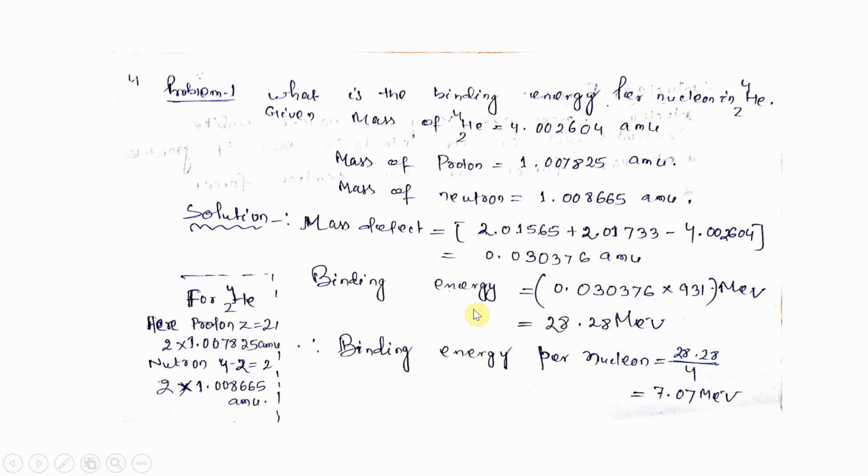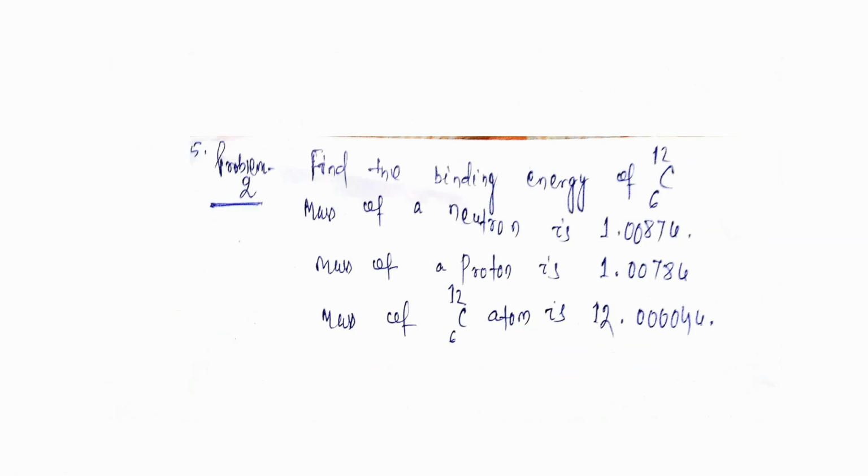And if we want to calculate the binding energy per nucleon, nucleon means the proton number plus neutron number. So here proton number plus neutron number is 4, that means the atomic mass number. So we calculate the binding energy per nucleon like that, 28.28 divided by 4, so it will become 7.07 MeV, mega electron volt.